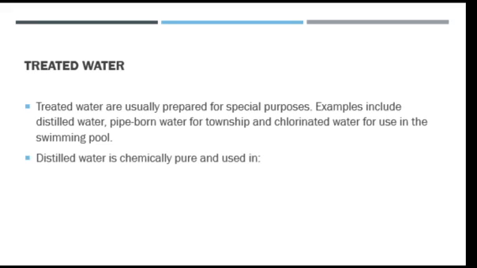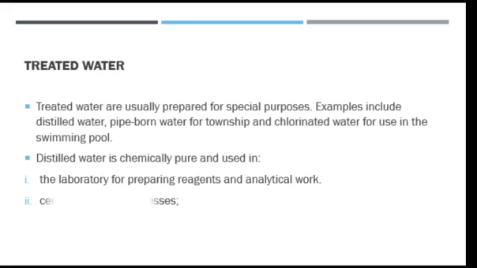Right, we are going to examine distilled water. We know that distilled water is water that is chemically pure and produced through a process of distillation. It finds its uses in the laboratory for preparing reagents and doing some analytical work.